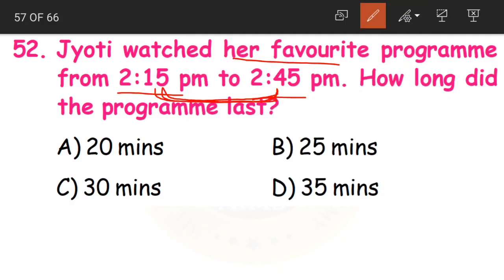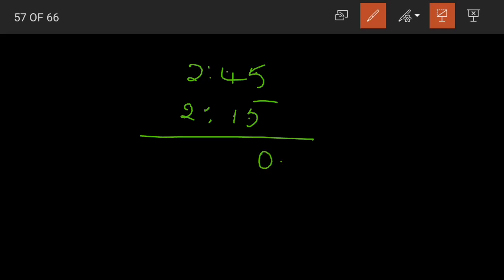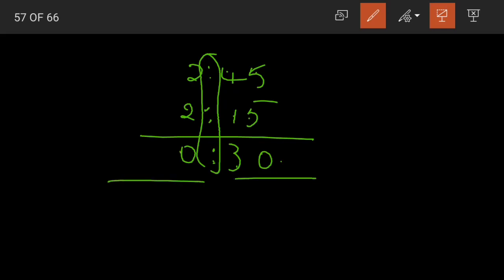To find out, children, for how much time the program lasted, we need to subtract. This is the ending time and this is the starting time. 2:45 and 2:15. We need to subtract these two. Yes, 5 minus 5, 0. 4 minus 1 is 3. 2 minus 2, 0. See this, even if you remember in rupees and paise, even here this dot should be in the same line. Minutes and hours should be shown separately. So this means 0 is hours, 30 is minutes.